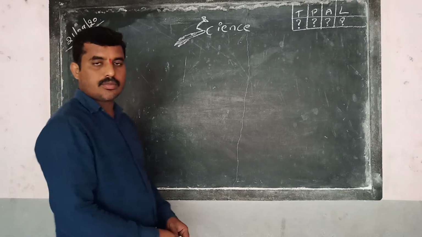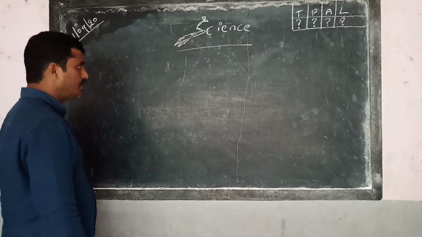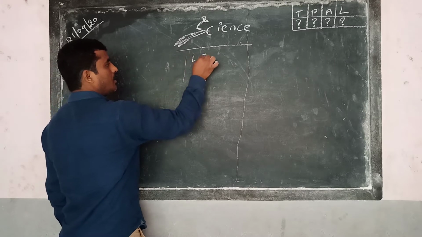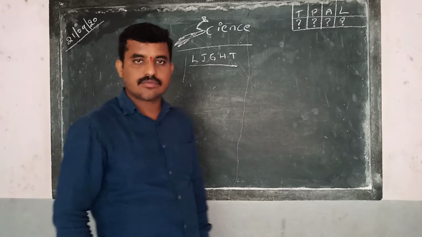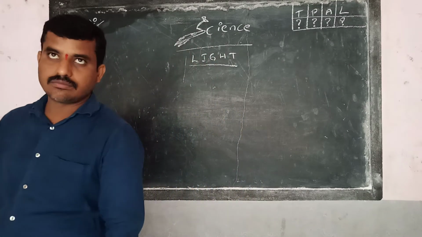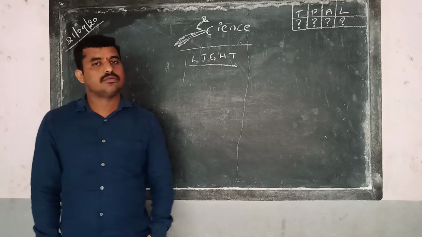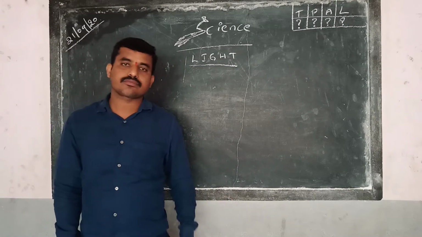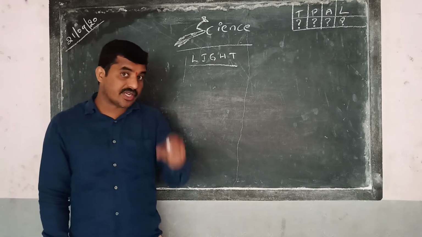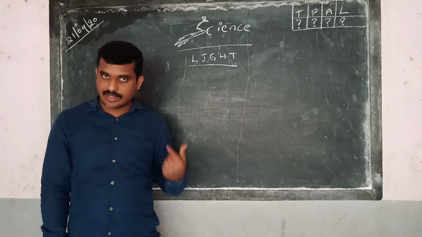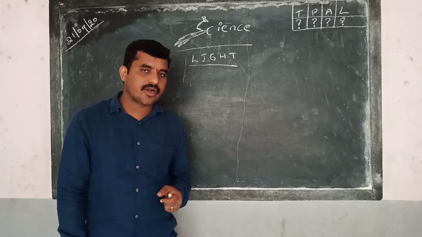So, good morning, children. In the previous class, we learned about a topic called light. Now, I already explained that when you are traveling or walking, you are able to see the objects by the side of the road. When it becomes dark, you cannot see anything there. That's why during night hours you should have headlights for your vehicles.